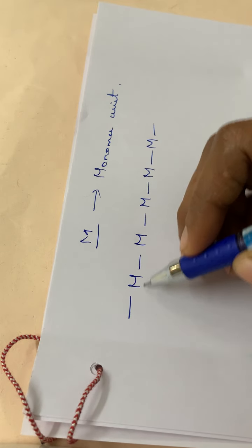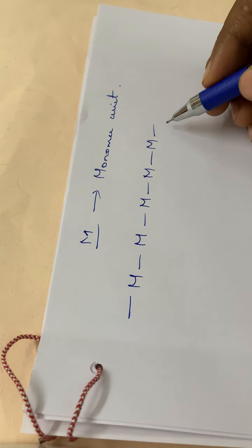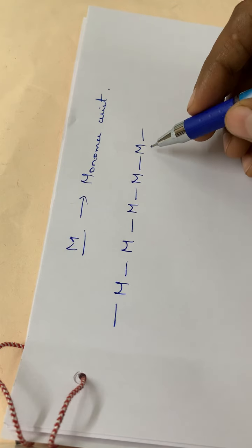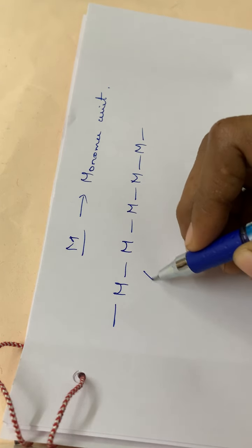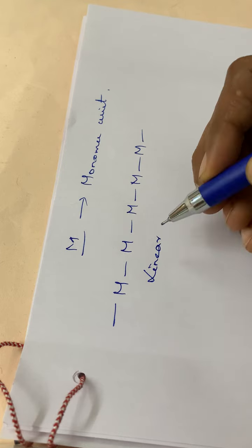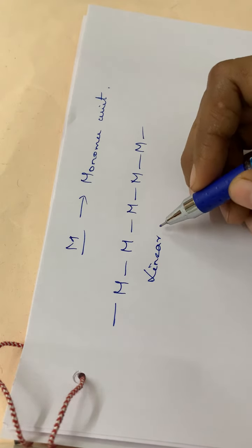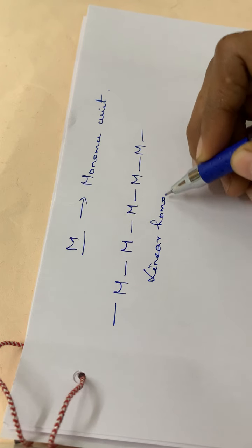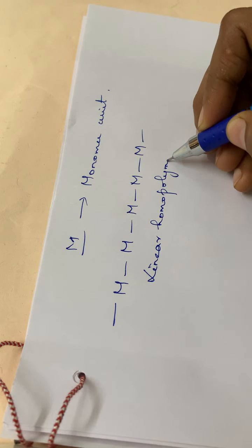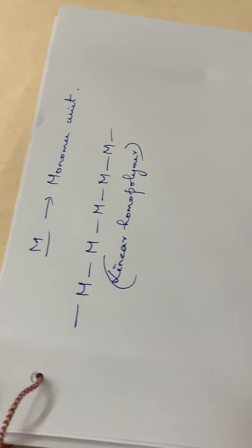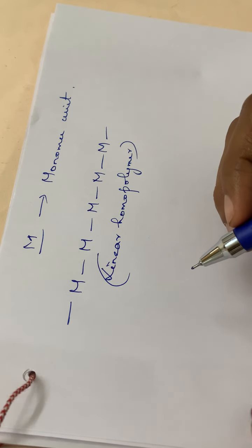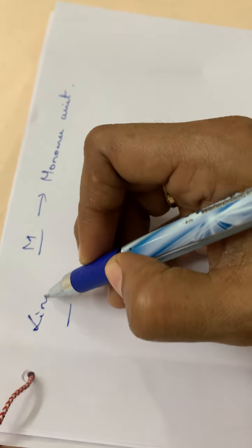And also, is there any branching present in this particular polymer? No branching, isn't it? It is a straight chain, so we can call it a linear homopolymer. Okay, this is the first case, linear.